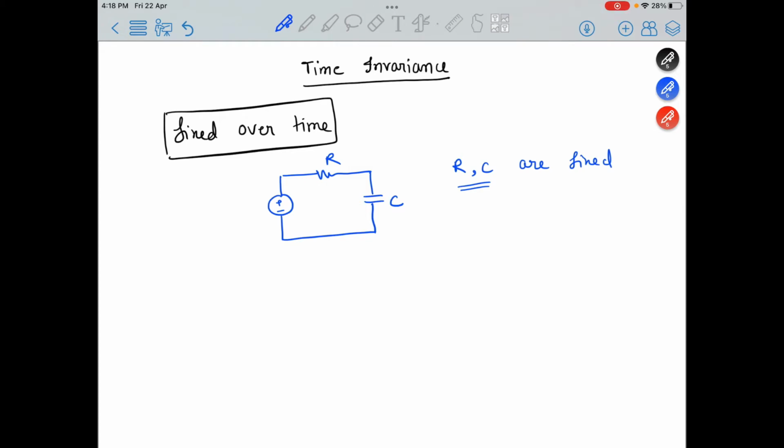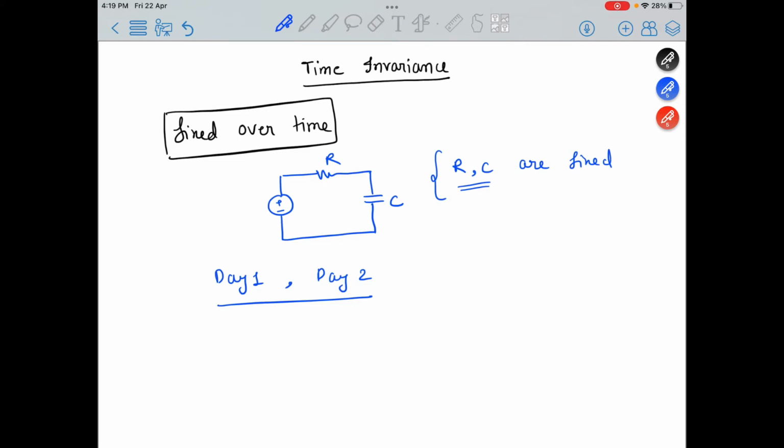Suppose we do some experiment on day 1 and again repeat the experiment on day 2. We would expect to get the same result on these 2 days because we have said that R and C values are fixed and will not change. So this is the notion of time invariance. The results are not changing on both days.